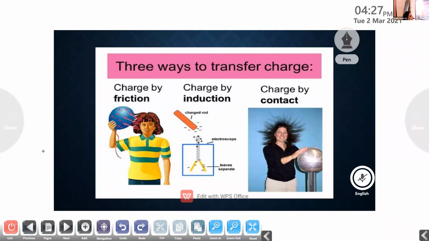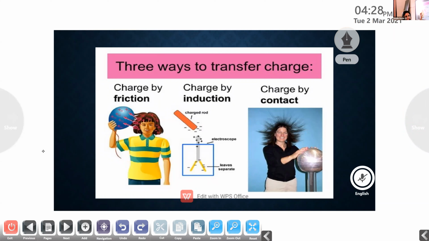So these are the three methods of charging. One is charging by friction. The second method is charging by induction. And the third method is charging by conduction. In charging by friction, what actually happens? The rubbing of one body on the surface of another body. That method of charging is known as charging by friction.